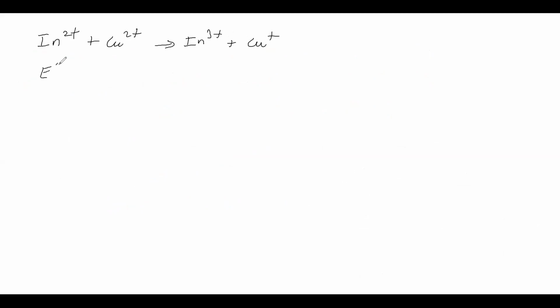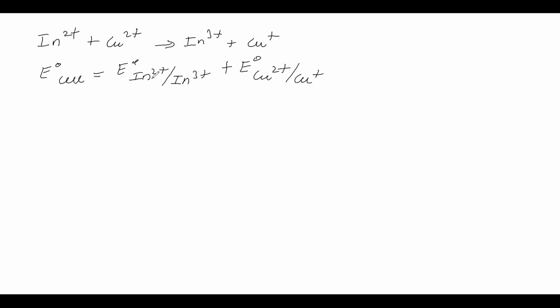So E naught cell is equal to the standard oxidation potential of the anode, that is In2+ converting into In3+, plus the standard reduction potential, that is Cu2+ converting into Cu+.